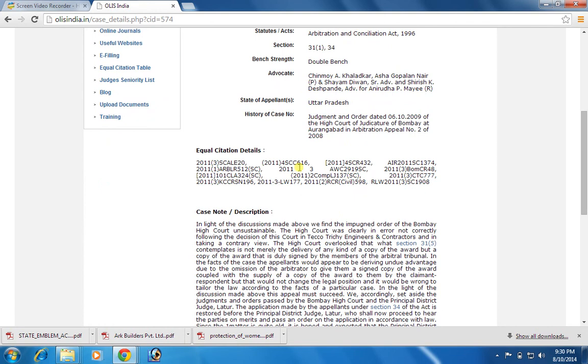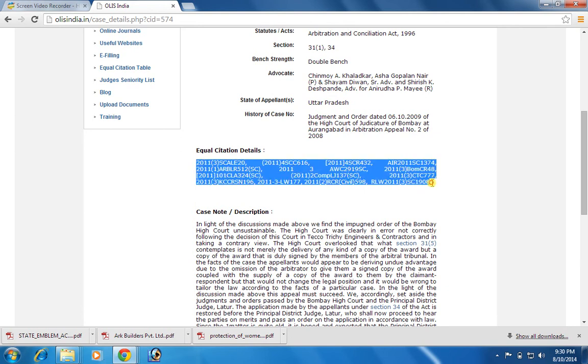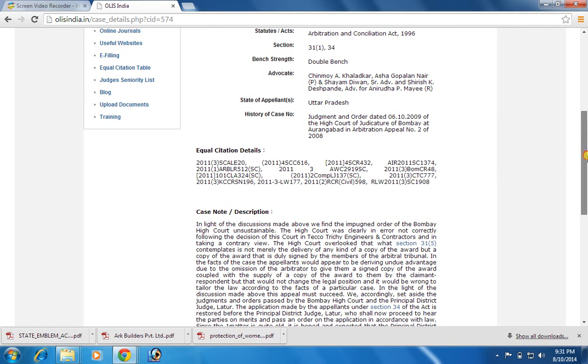It is very useful in case a lawyer doesn't have access to commercial databases and they only have printed reports. Therefore, they can refer to this equivalent citation facility.